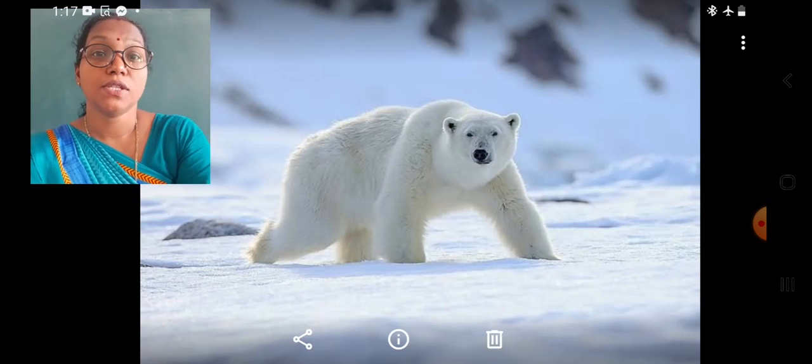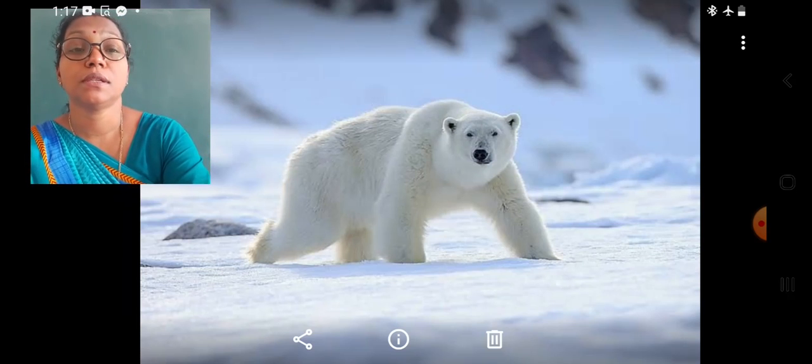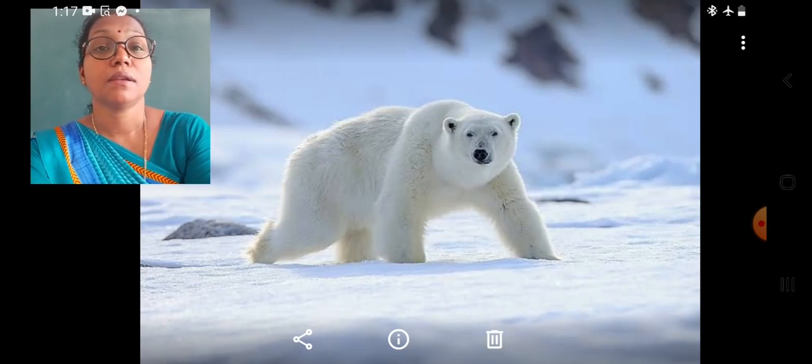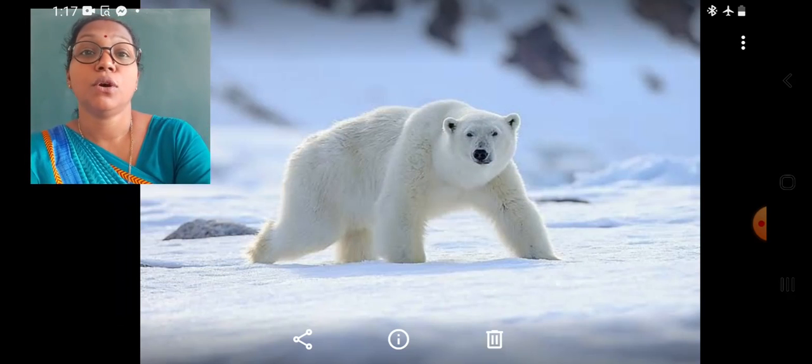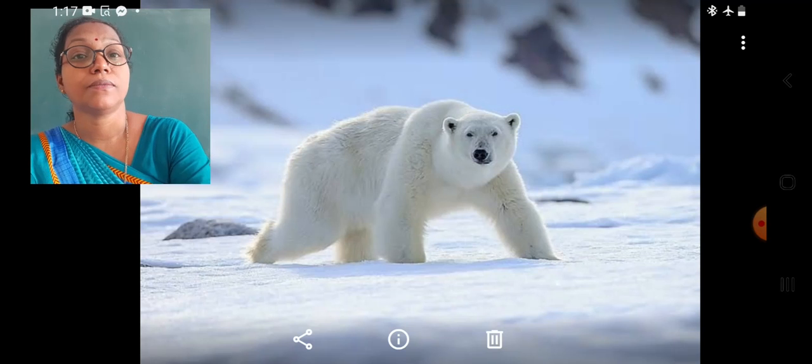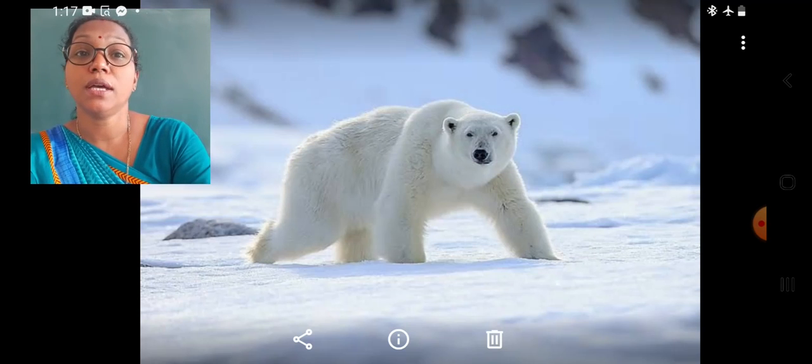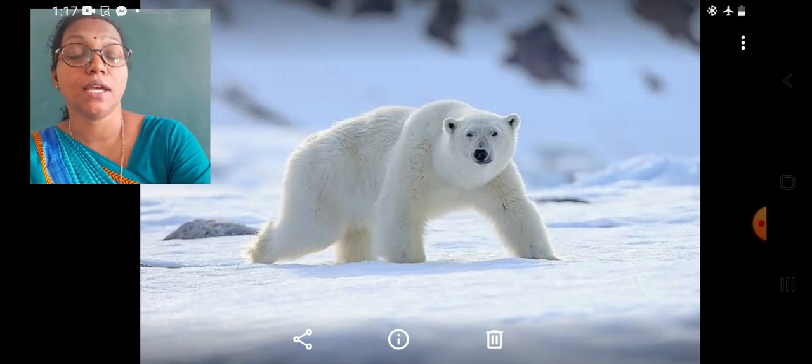In the polar regions, the North Pole, polar bear, the snow foxes, the Arctic foxes, huskies, seals, all these are the animals found in these cold desert regions, especially in the North Polar region.